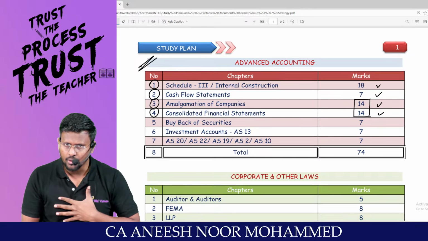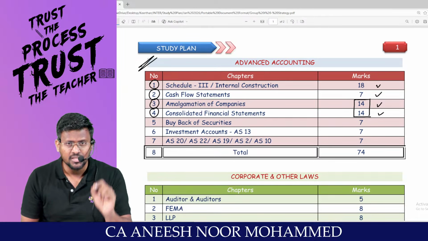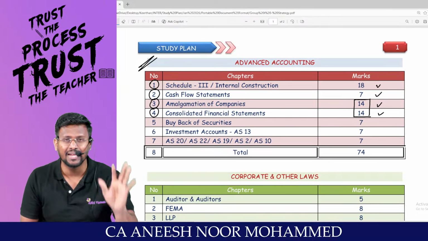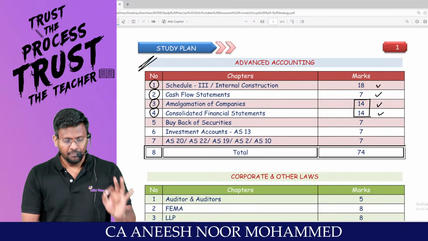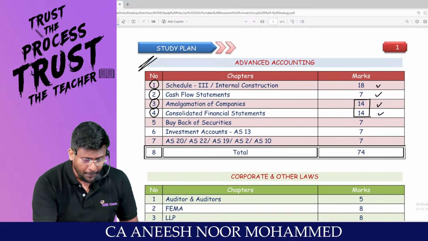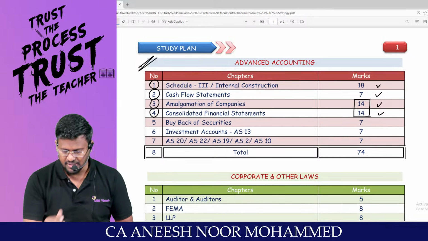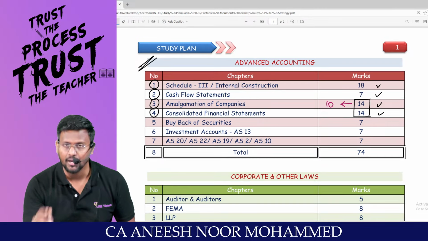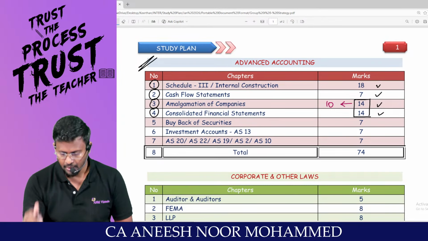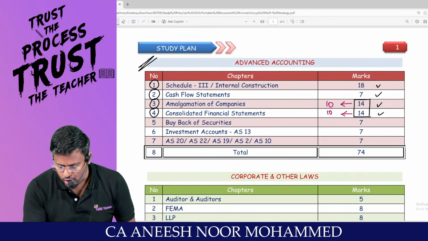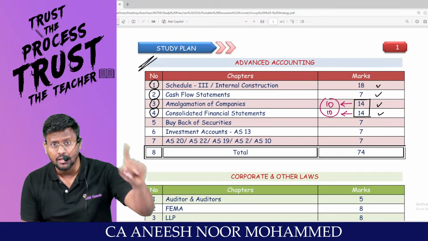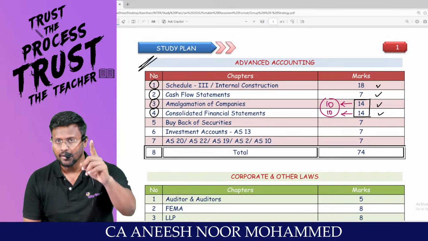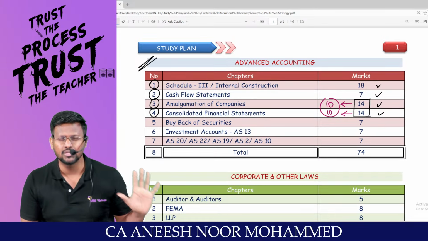My dear lovable students, don't pressure yourself to tally amalgamation and tally consolidation. There is a super way of scoring marks. For example, if you are writing amalgamation for 14 marks and you get 10 marks in amalgamation, good and well. If you also get 10 marks in consolidation, that means out of 40 required marks, we can ensure 20 marks from these two chapters.